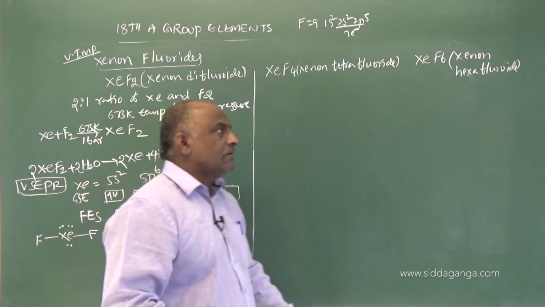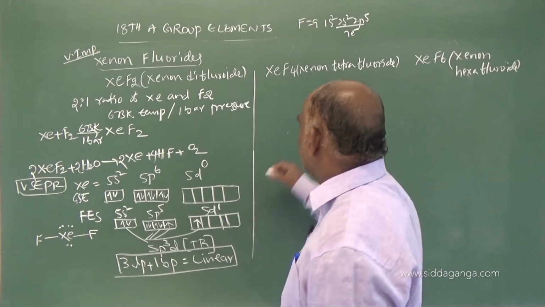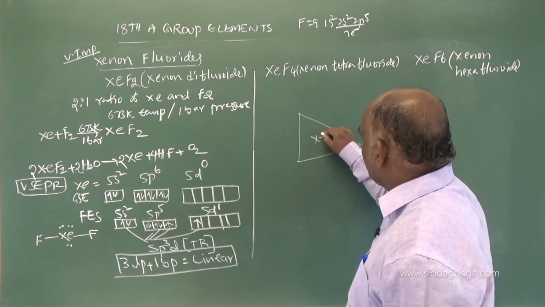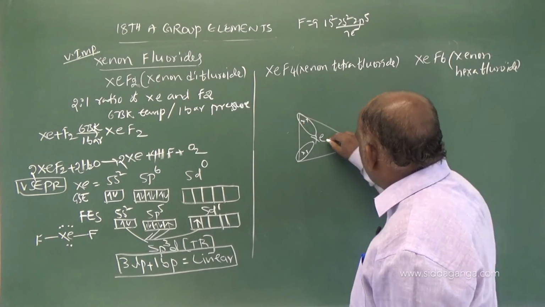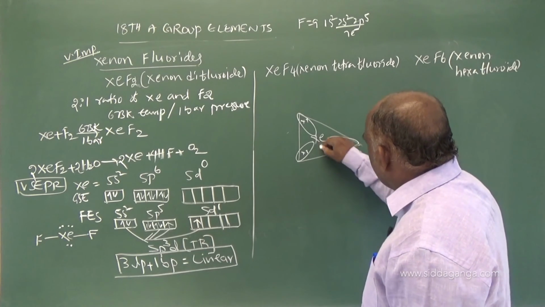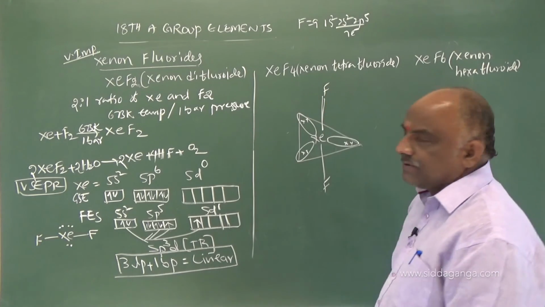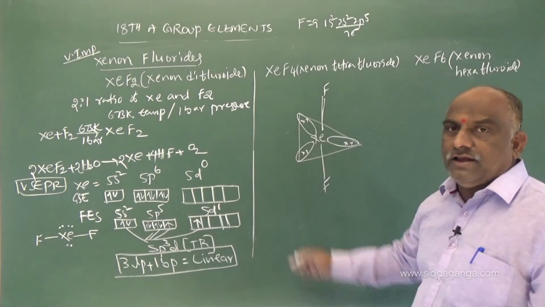Xenon difluoride: draw it like this, with the triangle you should draw here. Xenon's 3 lone pairs occupy the equatorial positions to minimize repulsions, with a fluorine on each side. Remove everything else and you should get a linear shape.